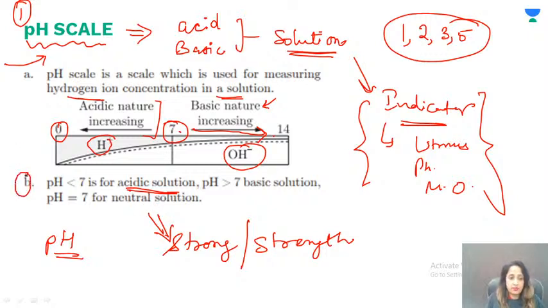So as this point B tells you, pH less than 7 is for acidic solution, more than 7 is for basic solution, equal to 7 is for neutral solutions, all right?